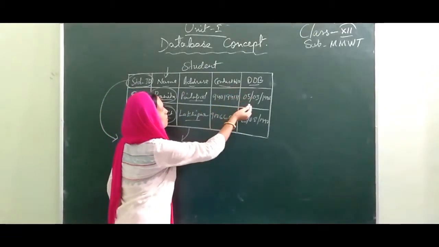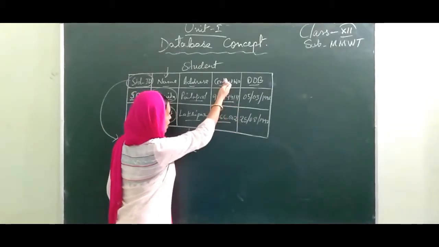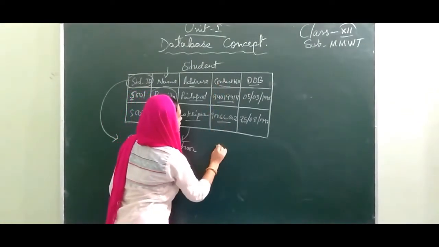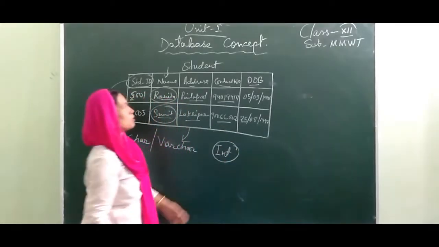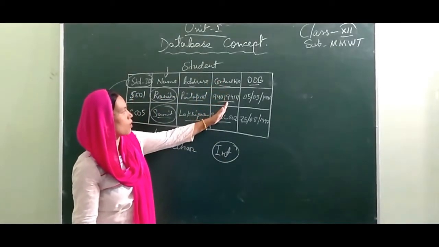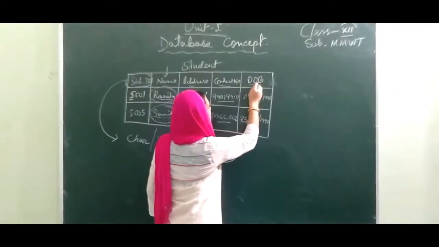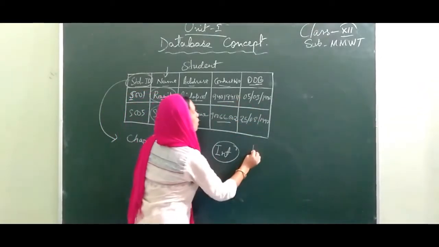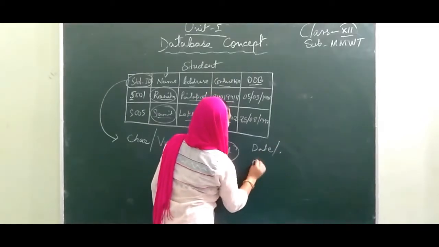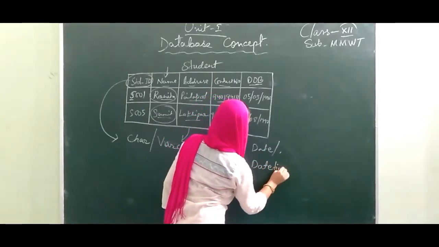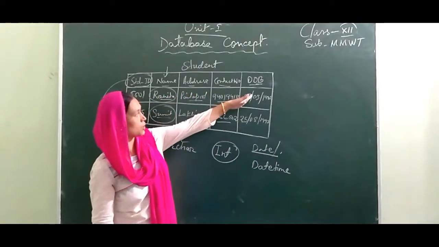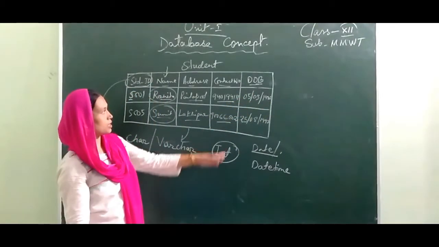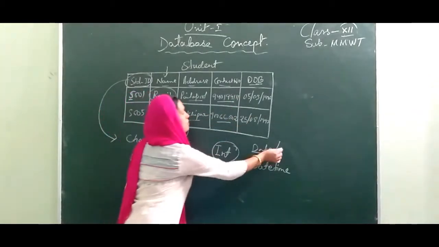And next, contact number, that is a number. Now when you have a field with a number, you are going to set the data type as int. So with the help of int, we will understand that in this field we are going to add only numbers. The last one is DOB, date of birth. Here we are going to insert a date. So the data type can be date or datetime. When you set date, you can enter only the date, and when you set datetime, you can enter the time as well. But as we require only the date, you can set the data type as date.